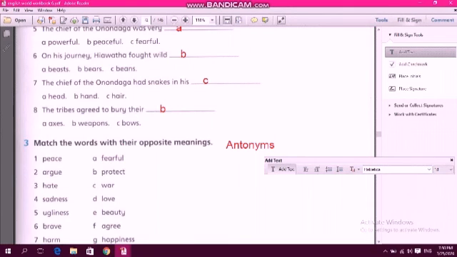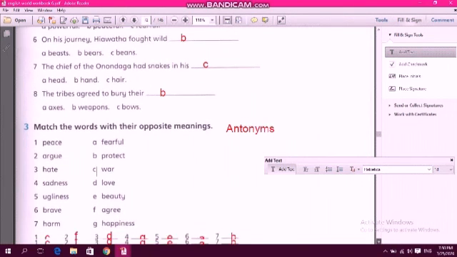The opposite of argue, of course, agree, F. The opposite of hate, of course, love. The opposite of sadness, of course, happiness. The opposite of ugliness is beauty. The opposite of brave is fearful. And the last one, the opposite of harm, is protect, B.